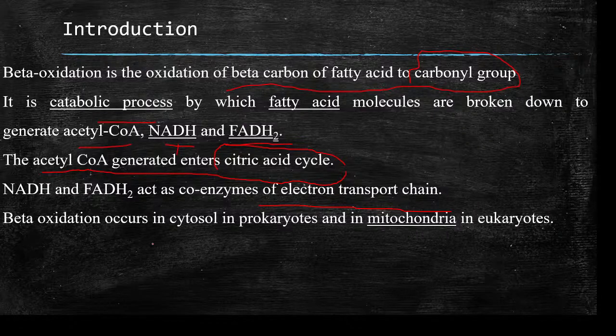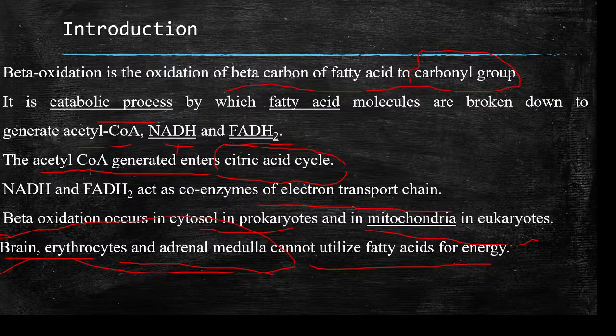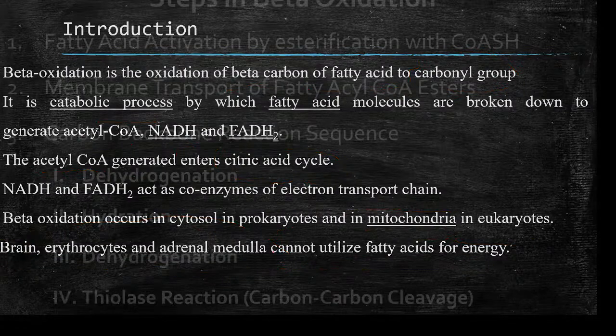Beta oxidation occurs in the cytosol, that is in the cytoplasm in prokaryotes, and in mitochondria in eukaryotes. One more very important fact is brain, erythrocytes and adrenal medulla cannot utilize fatty acids for energy. They completely rely on glucose. That is why deficiency in utilization of glucose is very, very fatal.